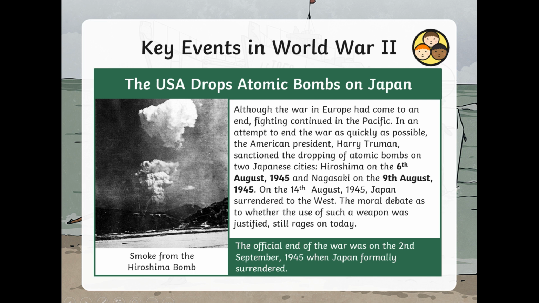In an attempt to end the war as quickly as possible, the American President Harry Truman sanctioned the dropping of atomic bombs on 2 Japanese cities, Hiroshima, on the 6th of August 1945, and Nagasaki on the 9th of August 1945. On the 14th of August 1945, Japan surrendered to the West. The moral debate as to whether the use of such a weapon was justified still rages on today. The official end of the war was on the 2nd of September 1945, when Japan formally surrendered.